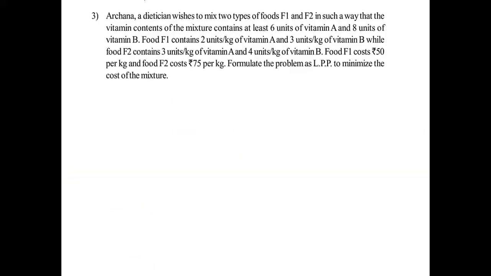Third question. Archana, a dietitian, wishes to mix 2 types of foods, F1 and F2, in such a way that the vitamin contents of the mixture contains at least 6 units of vitamin A and 8 units of vitamin B. Food F1 contains 2 units per kg of vitamin A and 3 units per kg of vitamin B, while food F2 contains 3 units per kg of vitamin A and 4 units per kg of vitamin B. Food F1 costs rupees 50 per kg and food F2 costs rupees 75 per kg. Formulate the problem as LPP to minimize the cost of the mixture.